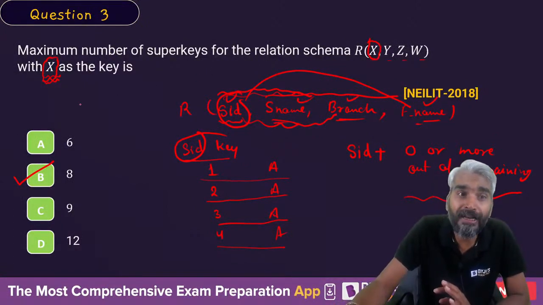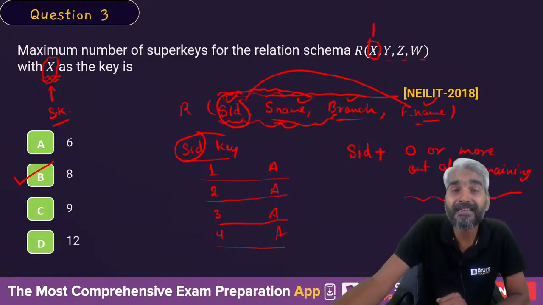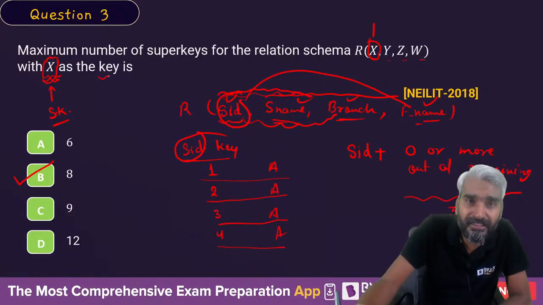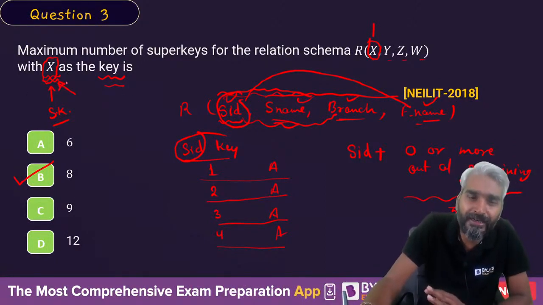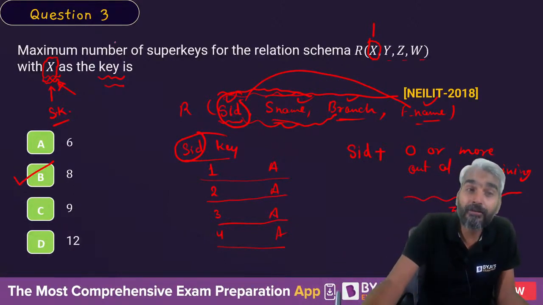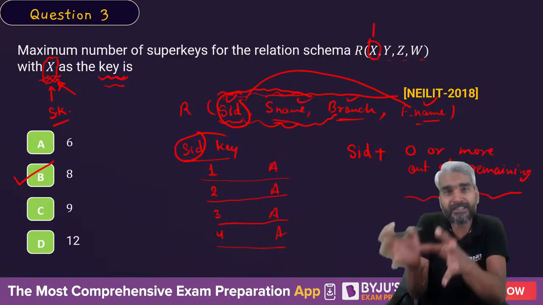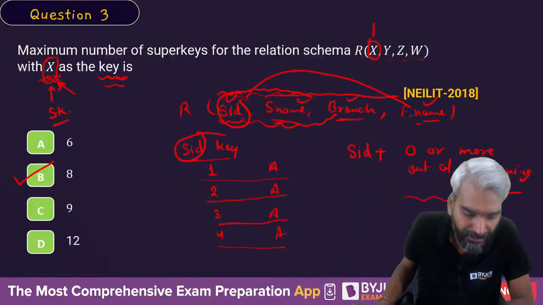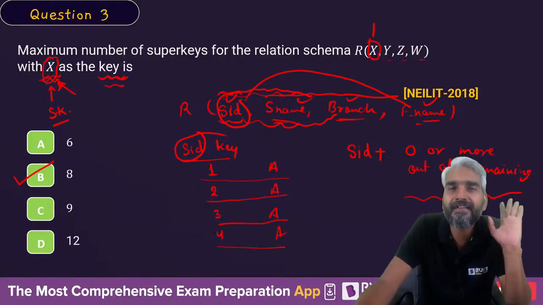So even if you call it a super key, it is minimal, because nothing else can be removed from X. So whether you consider it a super key or candidate key, in both cases this X will degenerate into a candidate key. Yes or no? They do not need to tell you explicitly that X is a candidate key. If X is a single attribute and they are defining it as a key, then a single attribute which is a key is always a candidate key. Clear?